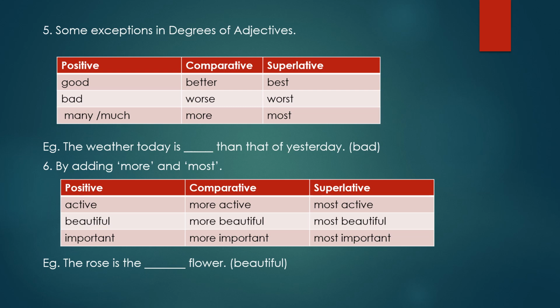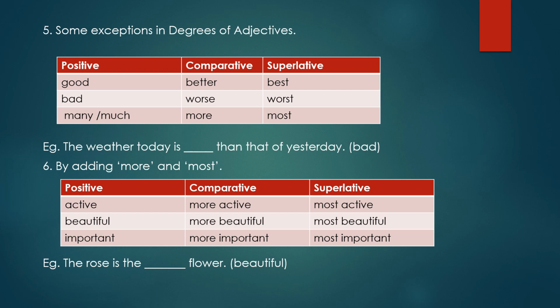Another rule is by adding more and most. Some of the adjectives do not change, but simply we add before that more and most. More in comparative degree and most in superlative degree. The examples: active. In comparative it will become more active.